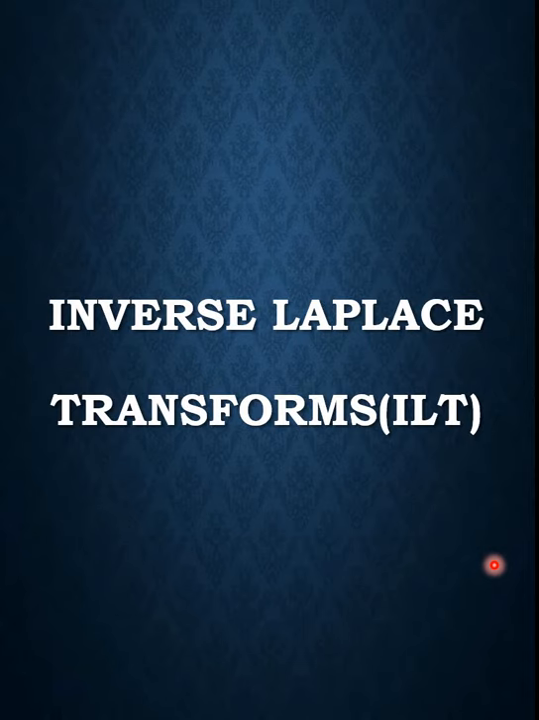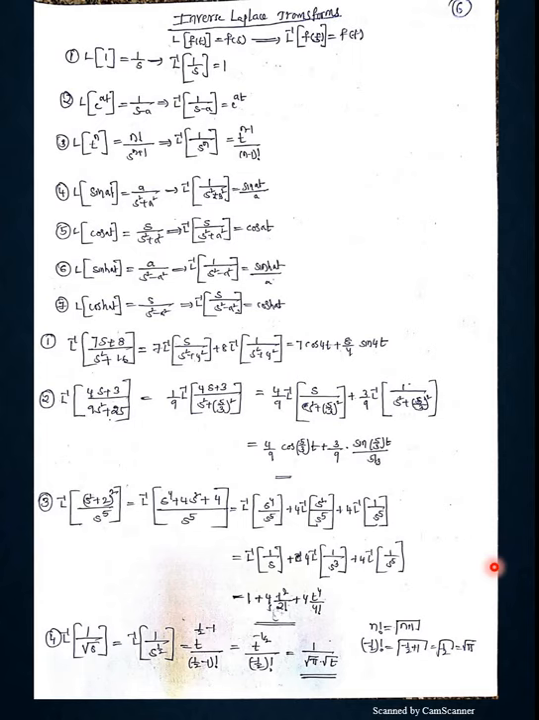So I can define here, if L of f of t is equal to F of s, from now onwards I can write L inverse of F of s is equal to f of t. Look at the formulas here. L of 1 is 1 by s. Now L inverse of 1 by s is 1. L of e power a t is 1 by s minus a. Now L inverse of 1 by s minus a is e power a t.